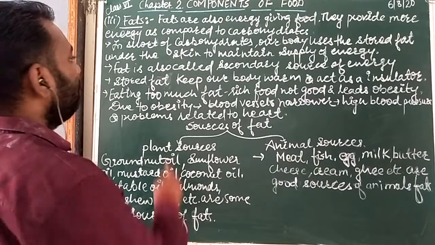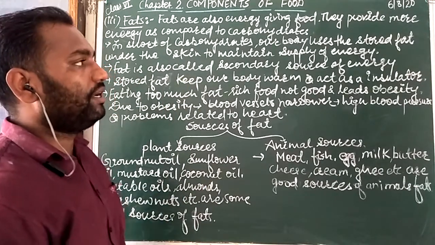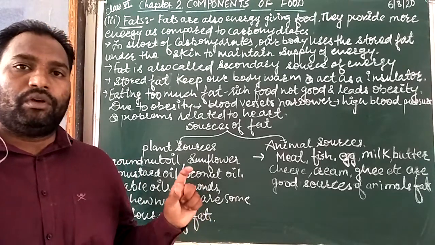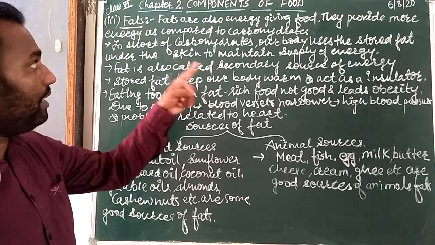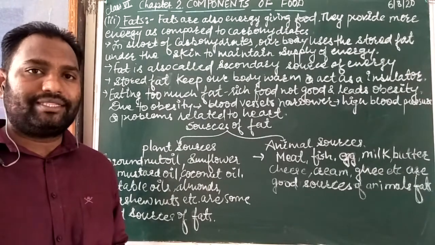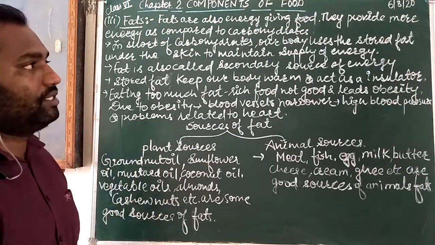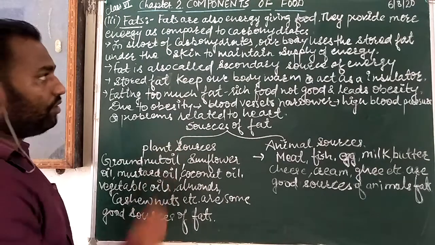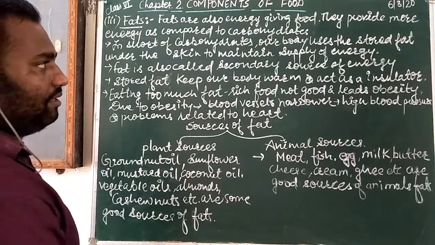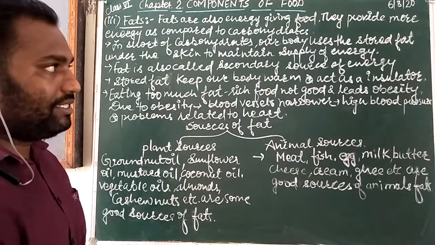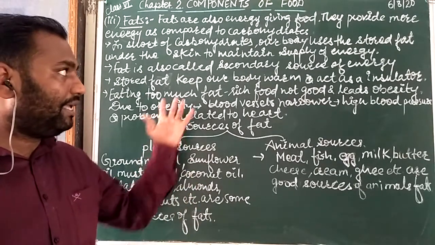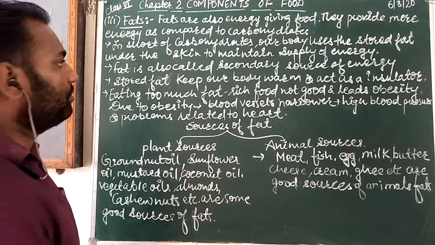Fat is also called the secondary source of energy. You know about that: the primary source of energy is carbohydrates, the secondary source of energy is fat, and the tertiary source of energy is proteins. We already discussed earlier that protein is a tertiary source of energy because carbohydrates are primary and fat is the secondary source of energy.